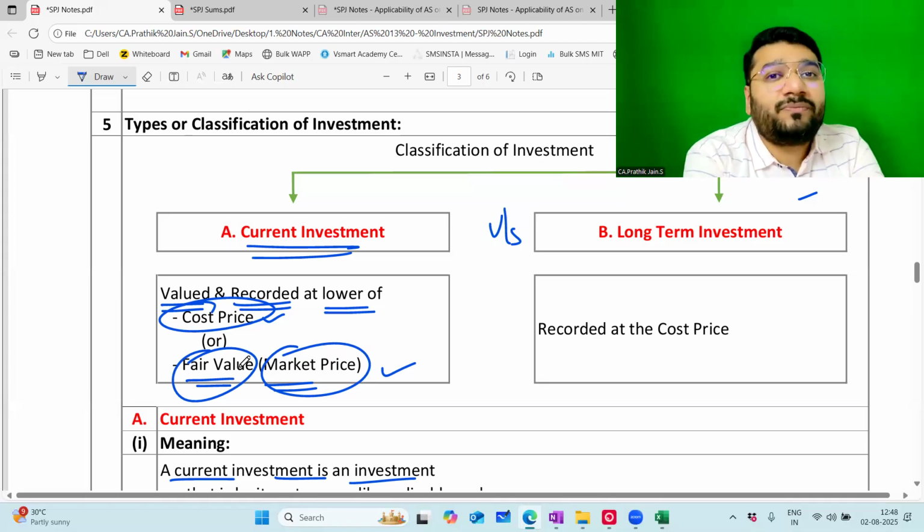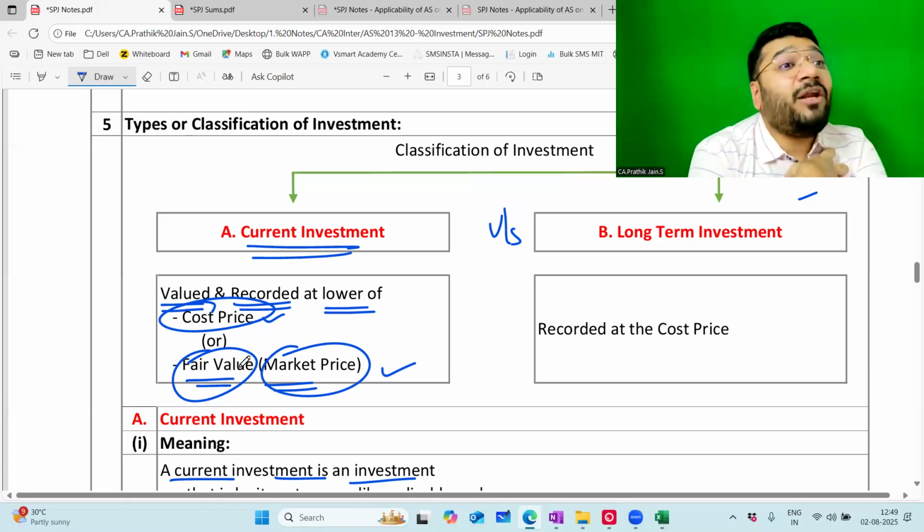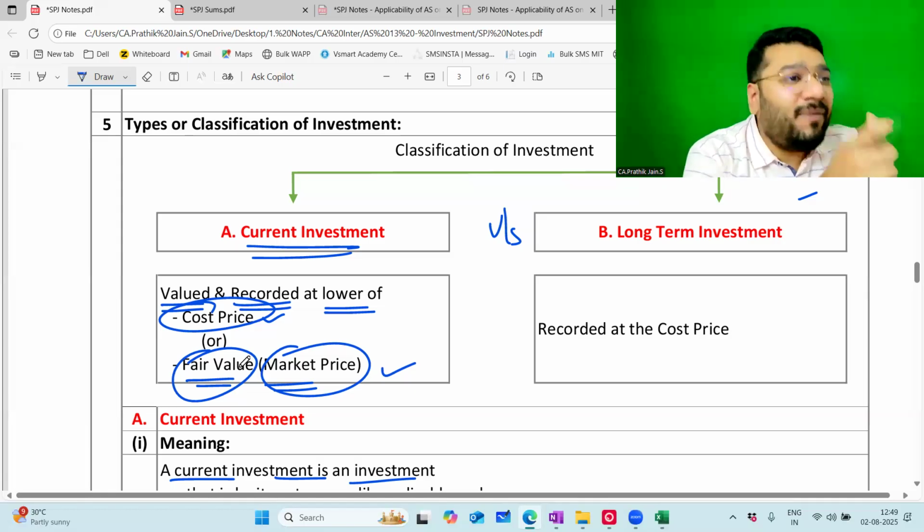Then what is fair value? For items like land, there's no market value. So fair value, what is fair value? The value at which, as a seller, I'm willing to sell it, and that same value should be the value at which the buyer is willing to buy it. That we call fair value. Fair value means that value where the buyer and seller are okay to transact.